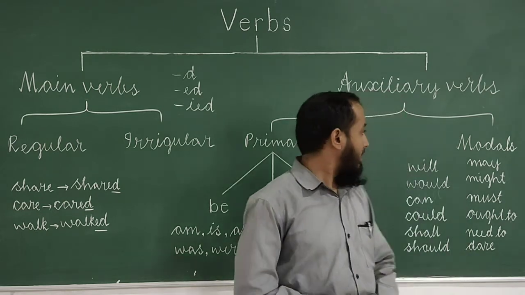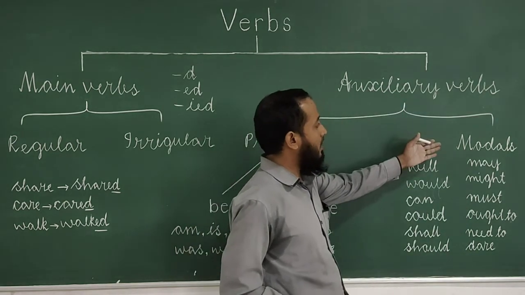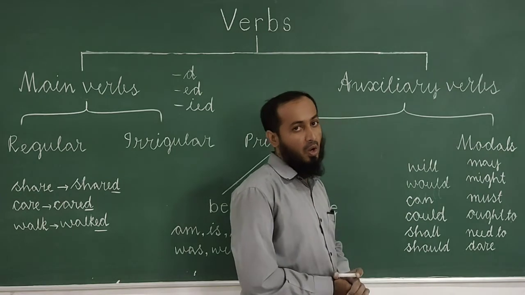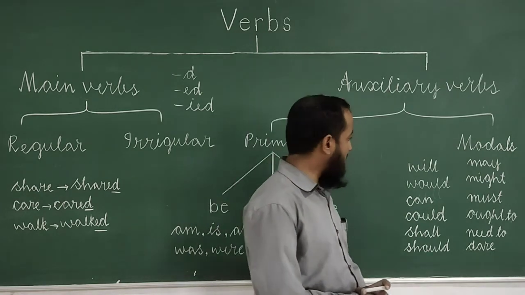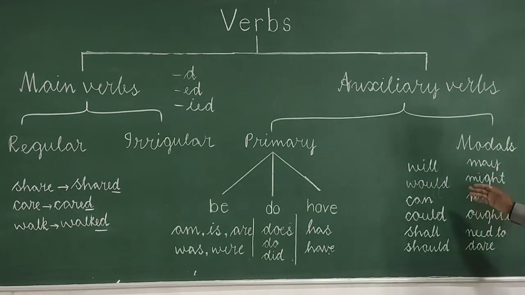Then next, modals, or we can say modal auxiliaries. Modal auxiliaries are will, would, can, could, shall, should, may, might, must, ought to, need to, and dare.